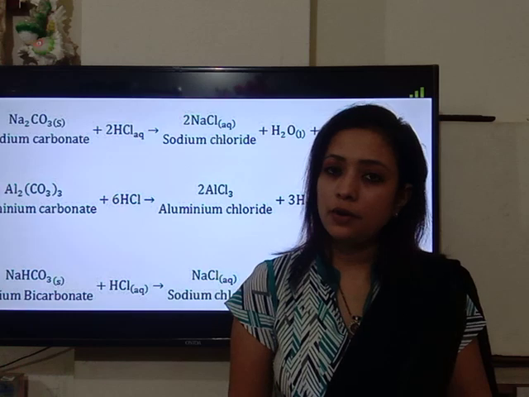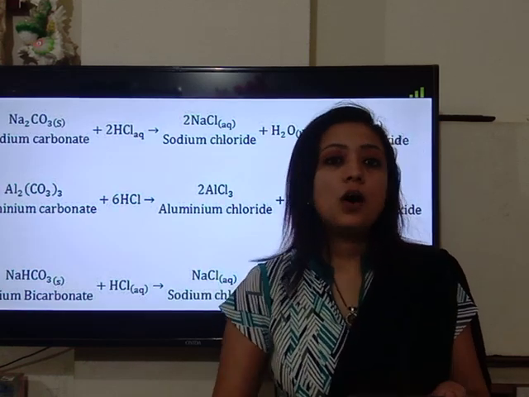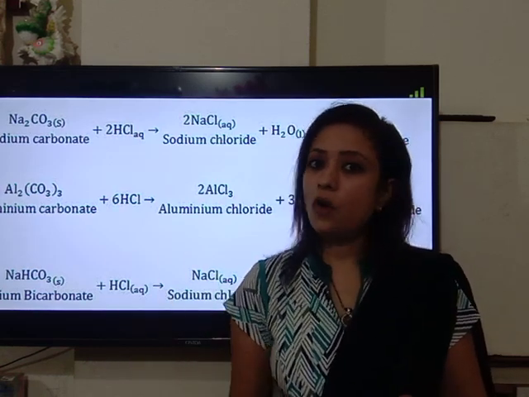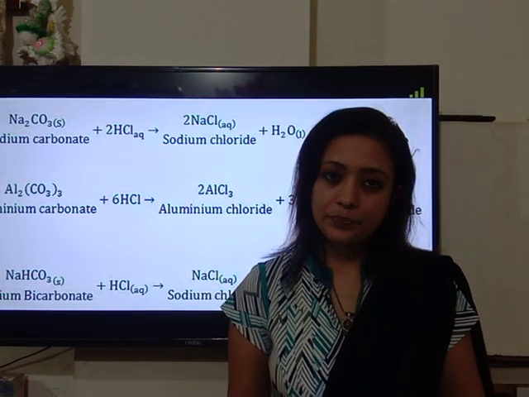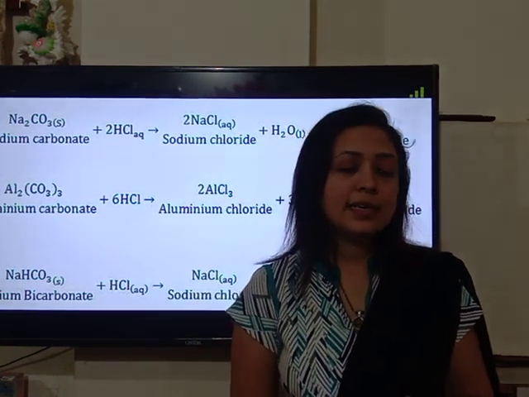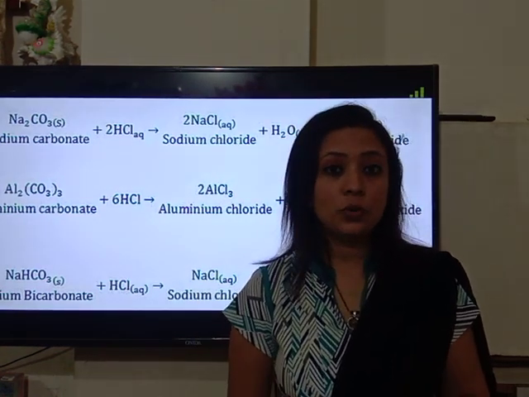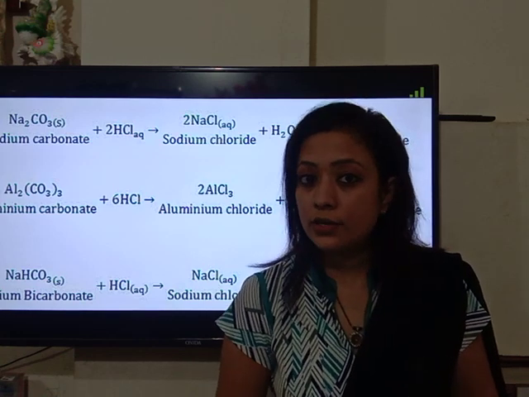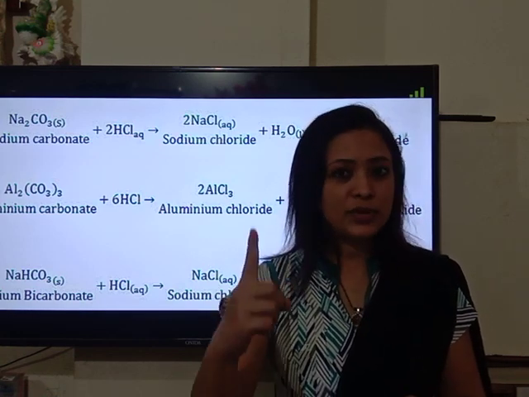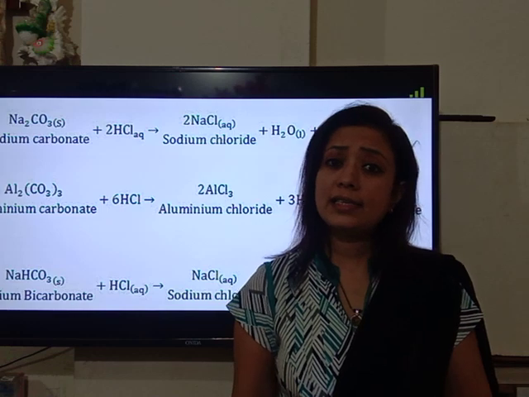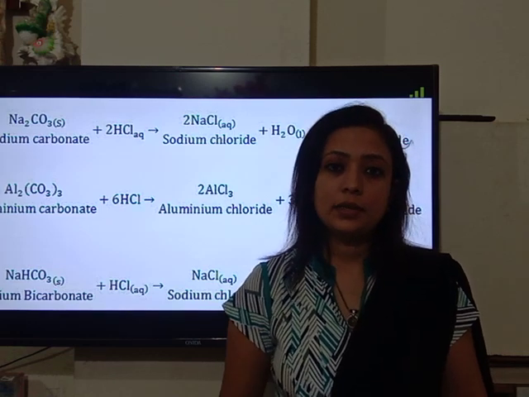Now children, how can one confirm that the evolved gas is carbon dioxide? There are certain properties by which one can know that the gas evolved in this reaction is carbon dioxide. First, carbon dioxide is a colorless and odorless gas.